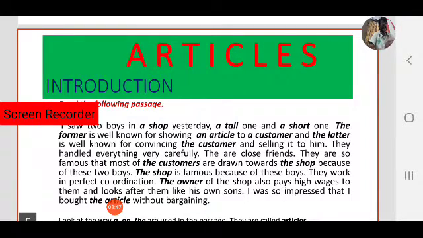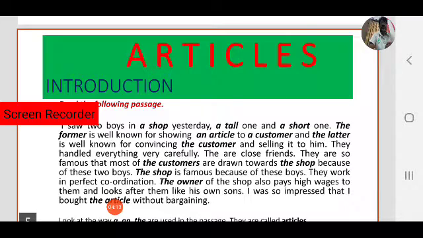Both the boys have their qualities. The first one shows articles to the customers. The second one is convincing the customer. They handle everything very carefully. They means the boys, the two boys, the tall one and the short one. They are close friends. They are so famous.